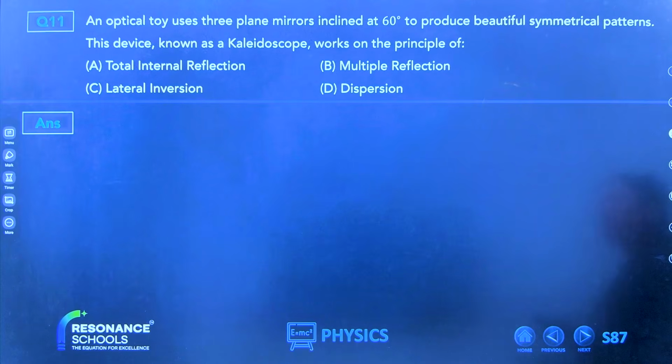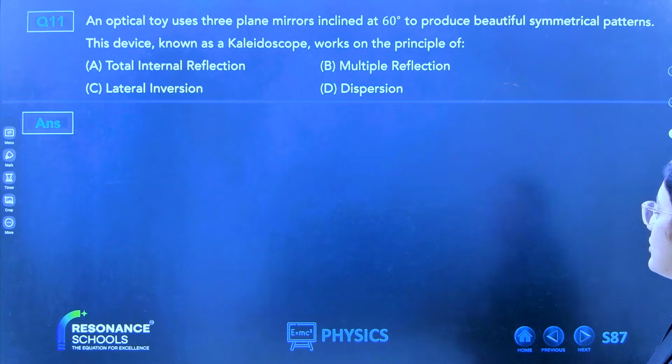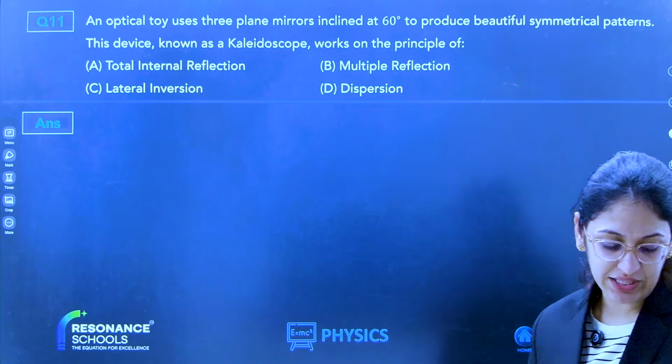Next question. An optical toy uses three plane mirrors inclined at 60 degrees to produce beautiful symmetrical patterns. This device is known as a kaleidoscope, which works on the principle of... We have done this.